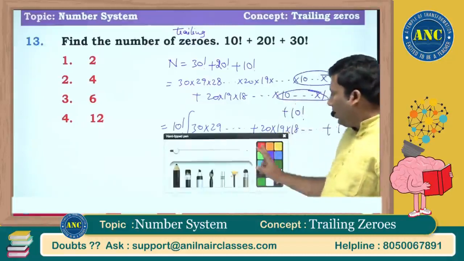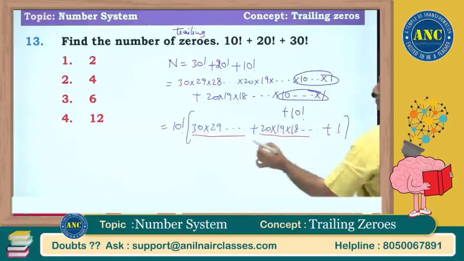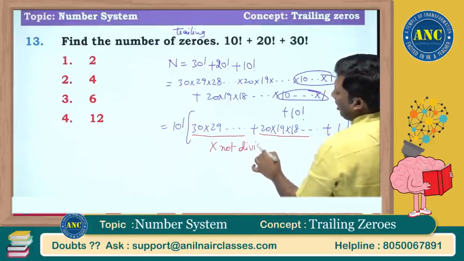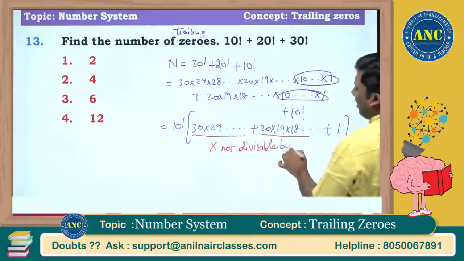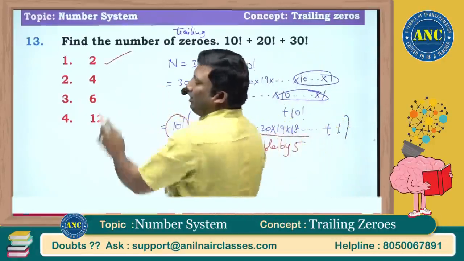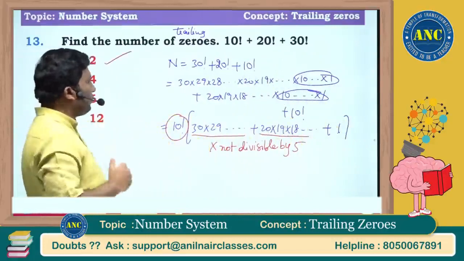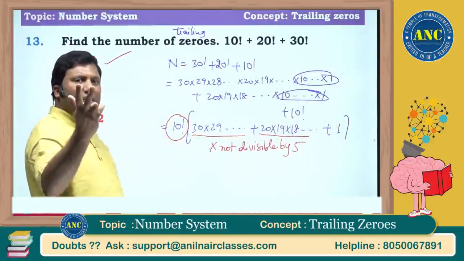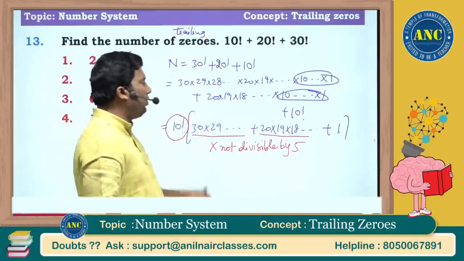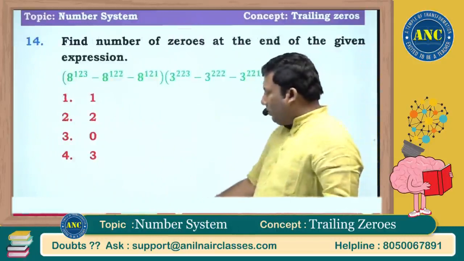We already did this model in our class. This is a multiple of 5, this is a multiple of 5, plus 1. The number is not divisible by 5. The number inside is not divisible by 5. So it will be the highest power of 5 in 10 factorial. So the answer will be 2. Very, very easy question. We did a similar question for 200 factorial plus 100 factorial. That is the beauty of the class. If you start listening to the class from the fundamentals, it will be very easy.